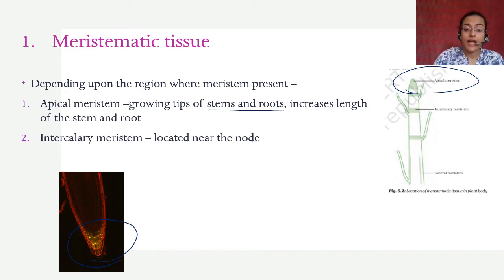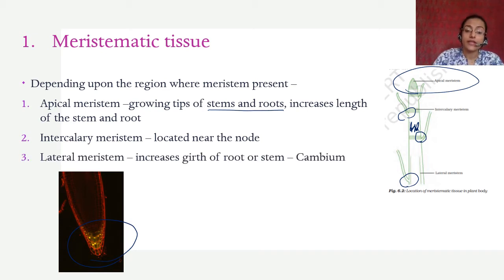Then you have the intercalary meristem. It is located near the node, right? What is the node? A node is one of these places where the branches come out from. It is especially obvious in plants like grasses or bamboo, where there is elongation also between the nodes. This is one node, this is one node, this is one node, right? Intercalary meristem is between these nodes. In grasses and so on, this helps in the elongation between the nodes. This is called intercalary meristem.